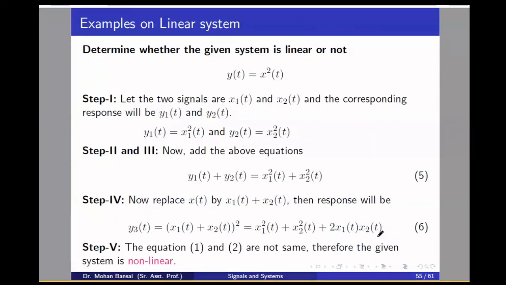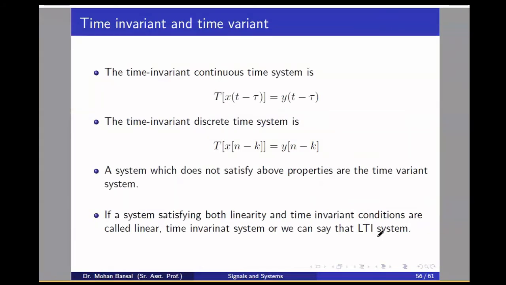Yes, sir. Okay. Now come to the time invariant and time variant property. In time invariant property we check the delay in the input signal should be equal to the delay in the output signal. Okay. Listen carefully. Delay in the input signal should be delay in the output signal. So here x(t minus tau) is the signal delayed by tau, and it is passed through the system. We are getting y(t minus tau). Okay.